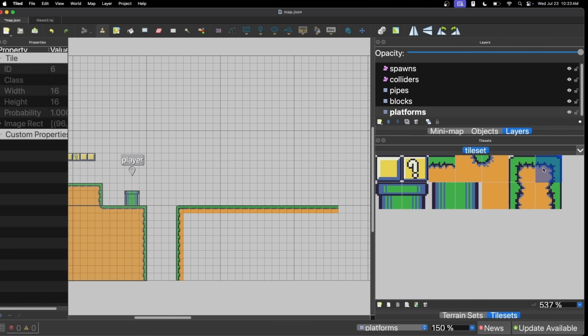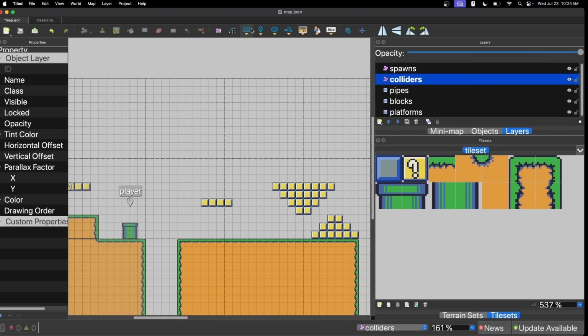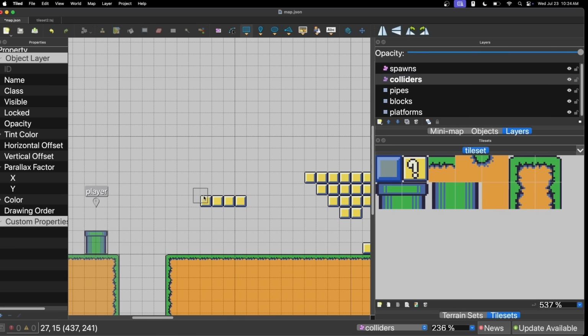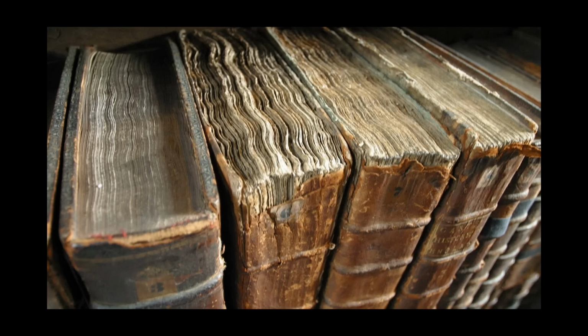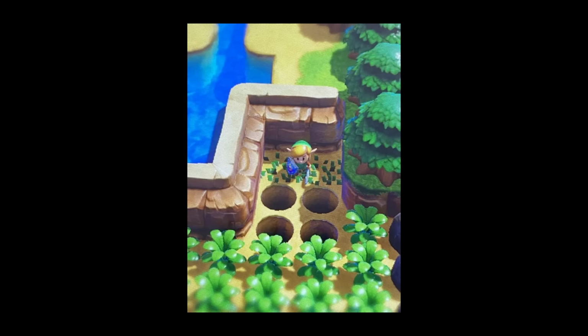After having learned how to use Tiled, I had finished creating a test map and was eager to test the plugin that would allow me to render it in my game. Unfortunately, I realized that the plugin didn't work. I concluded that the plugin expected an older deprecated version of the library, explaining why it didn't work. Kaboom.js, now Kplay, also didn't have an official way of importing maps made with Tiled and still doesn't. I therefore felt pretty much stuck.